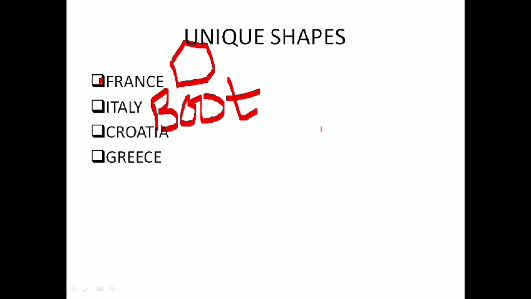What about Croatia? Croatia is like a big C. If you see its map, it looks like the letter C. Whereas Greece has a unique shape. It looks like a creature with its head down and tail up. It is like an upside down, strange picture. That is Greece. So in this way, unique shapes: France, hexagon; Italy, the boot shape; Croatia, like a big letter C; and Greece, an animal which is upside down.